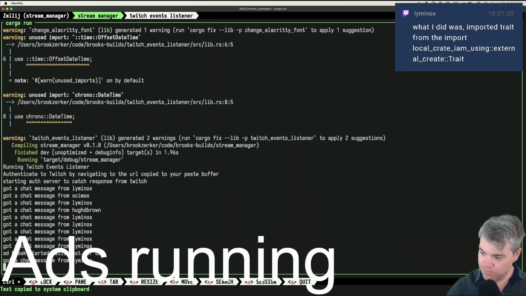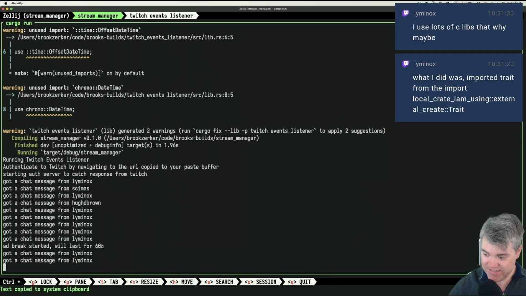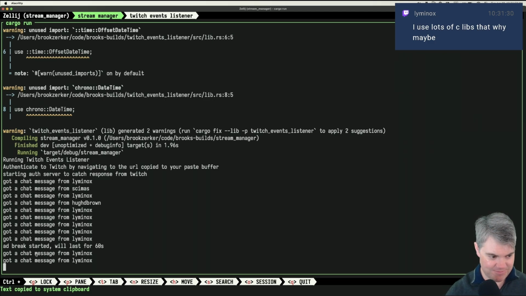What he did was import a trait from the local trait. Oh, okay. Yeah, so basically if I re-export the trait, I can use that. You use lots of C libraries, and that's why maybe. Oh, yeah. So you're basically doing more things that require that kind of stuff than I do, so therefore it's taken longer for me to get into this trouble.